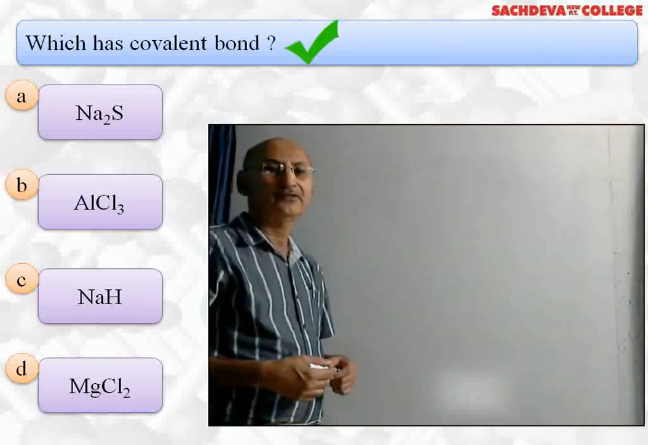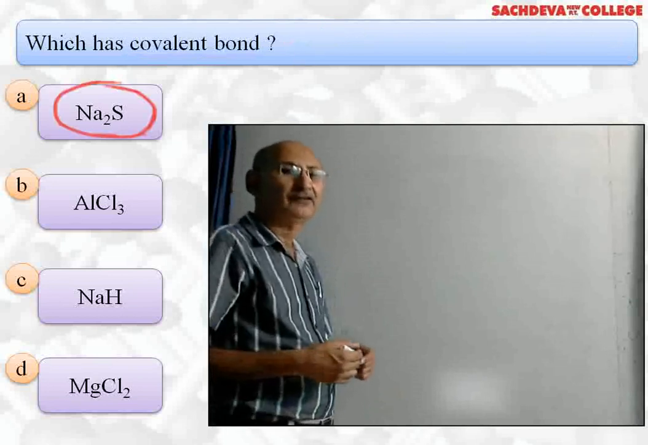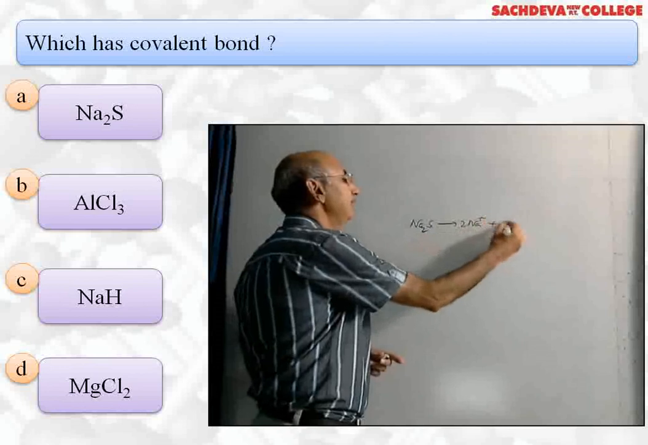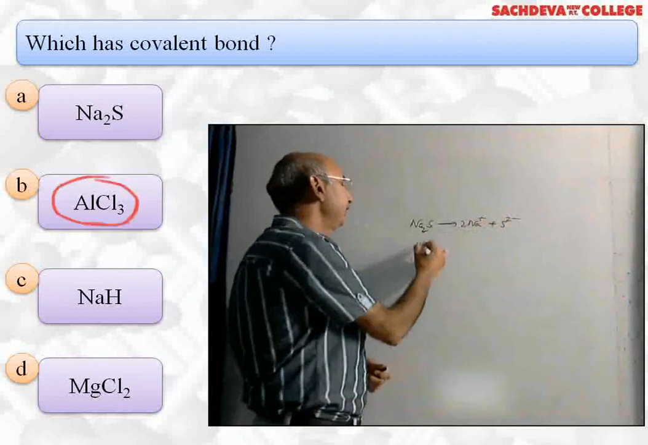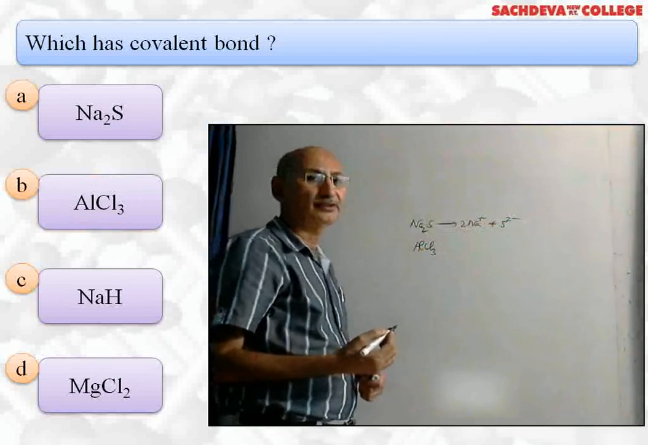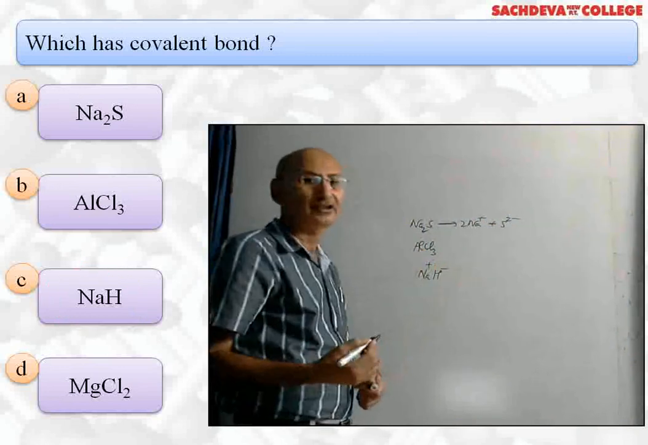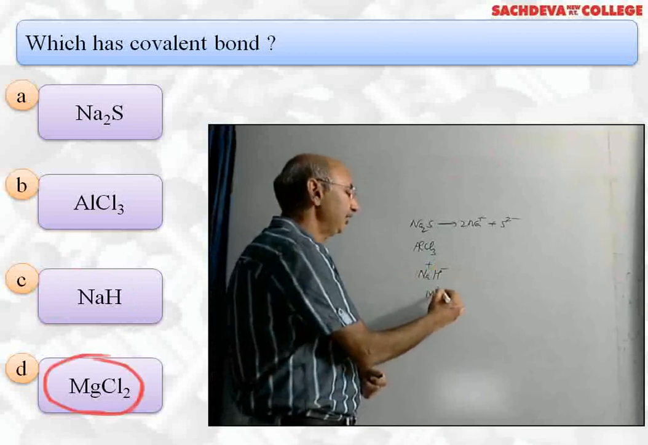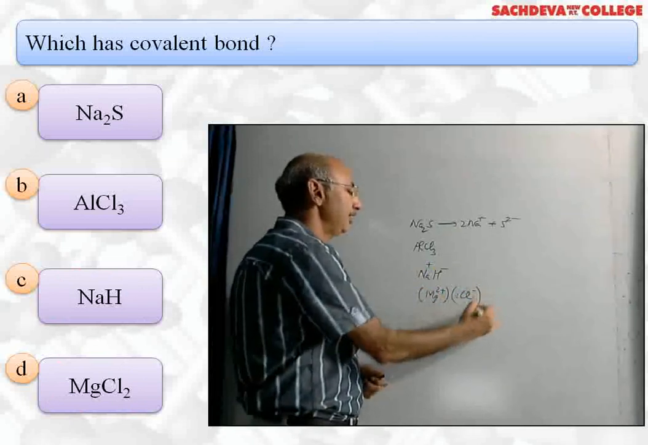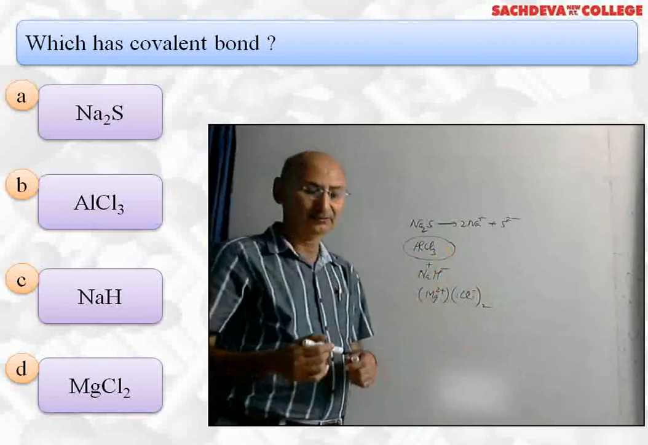Next question, which of the following compounds has a covalent bond? Or which of them is a covalent compound? Here first is Na2S. Na2S can dissociate into sodium ion and sulfide ion, so therefore it is an ionic bond. AlCl3 is a covalent compound. Why? Because aluminium is sharing 3 electrons with 3 chlorine atoms. Sodium hydride is also an ionic bond because it consists of sodium ion and hydride ion. MgCl2 is an ionic compound because there is an ionic bond between magnesium ion and 2 chloride ions. So the correct answer is AlCl3, which has a covalent bond.